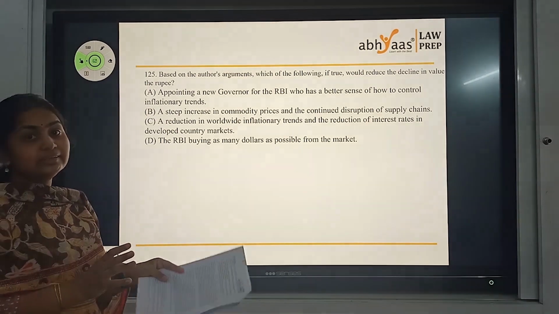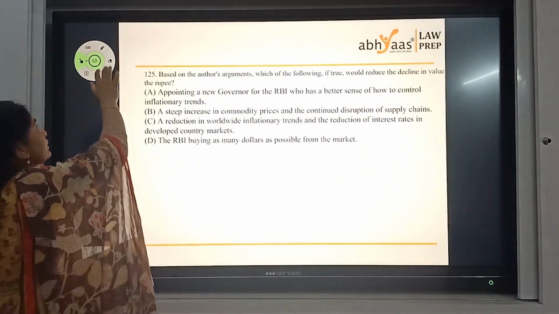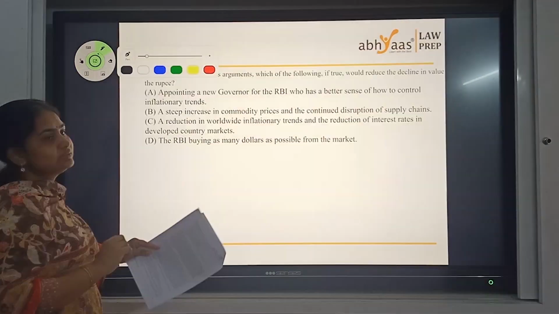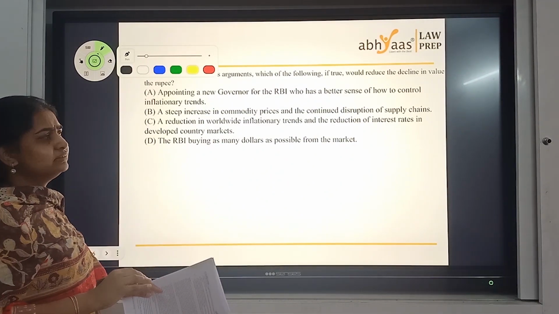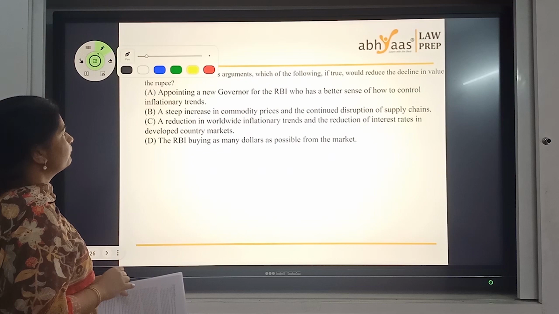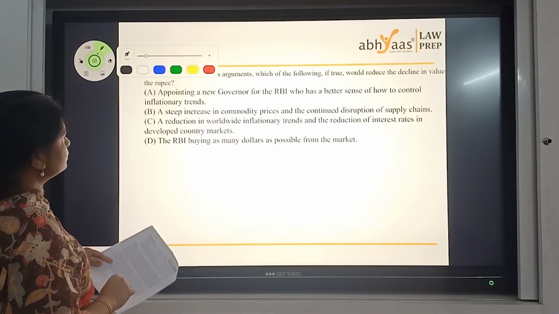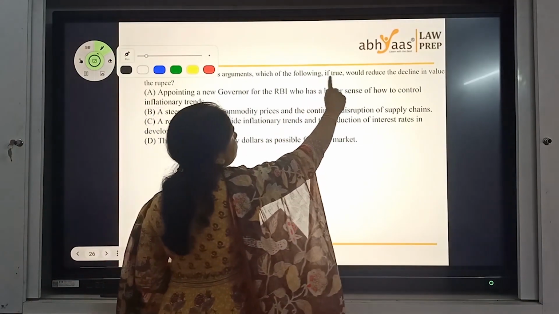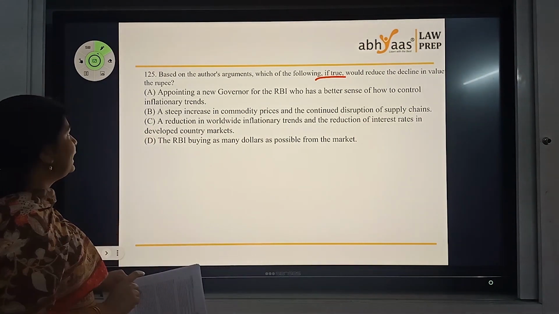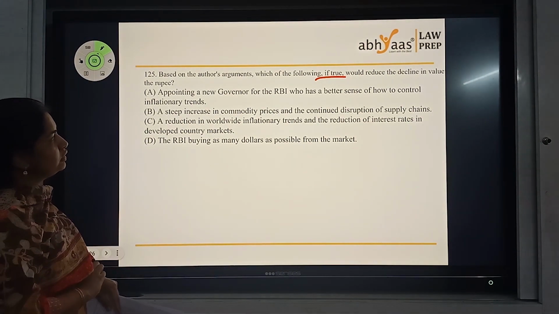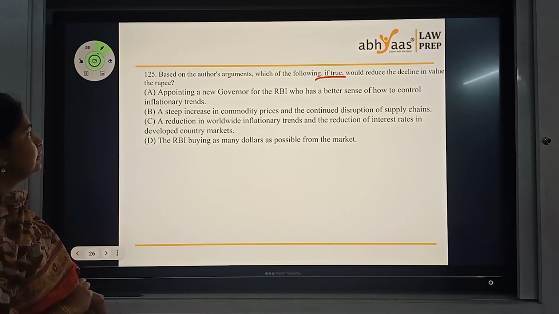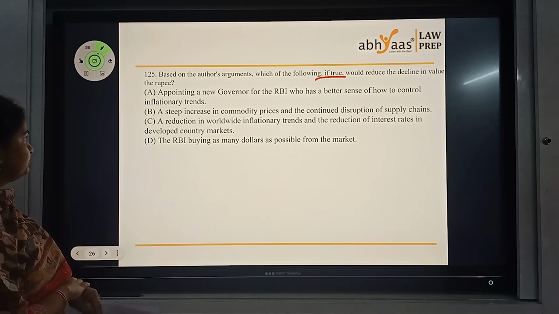Honestly, most likely agree or disagree questions have more to do with information in the paragraphs. This is careful reading itself, a little less of critical thinking, but more of reading there. Which of the following, if true, would reduce the decline in value of the rupee? Based on the author's argument, which of the following, if true, would reduce the decline in the value of the rupee? Let's see the options.